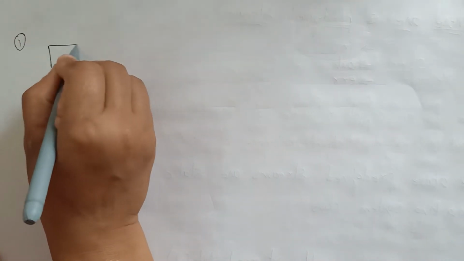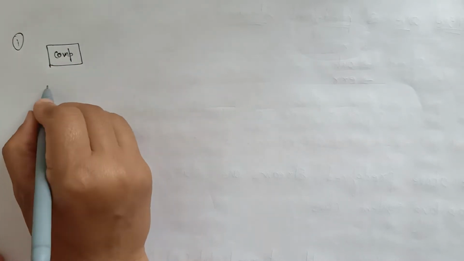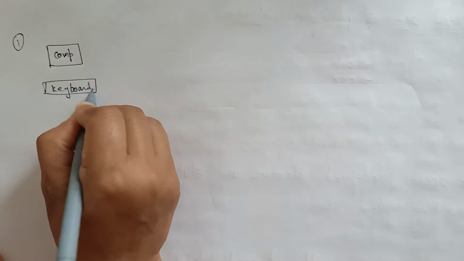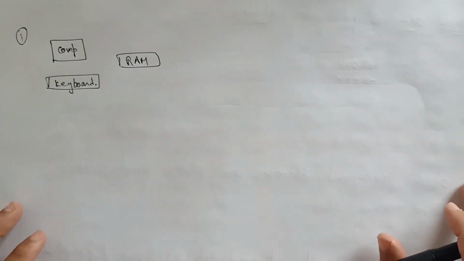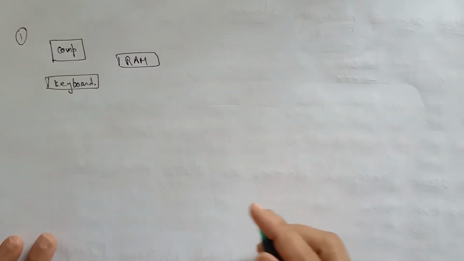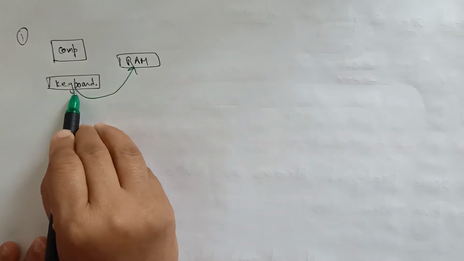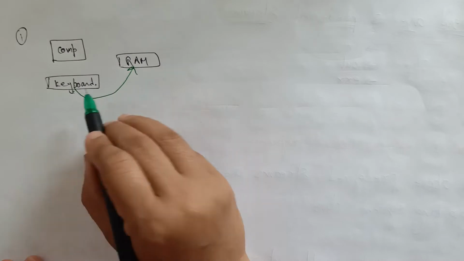So let us take this as a computer, and here you have the keyboard. And let's take this as RAM, which is a memory device. If you want to send data from the keyboard to RAM, you type data and that data is transferred from keyboard to RAM.